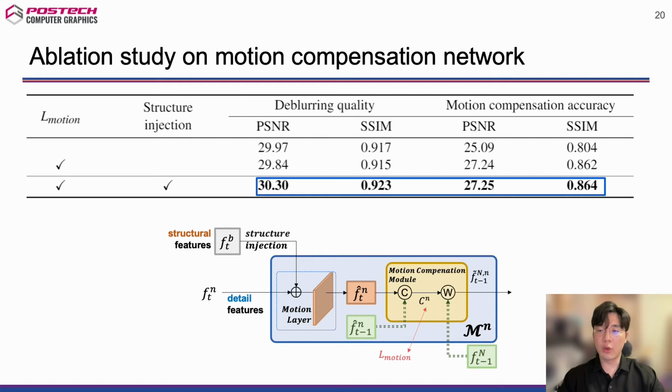However, if we employ the structure injection scheme, the deblurring quality significantly increases while the motion compensation quality is retained. This validates that the structure injection plays a key role for the multitask detail network to focus on producing detail features that can be compatibly shared by both deblurring and motion compensation tasks.